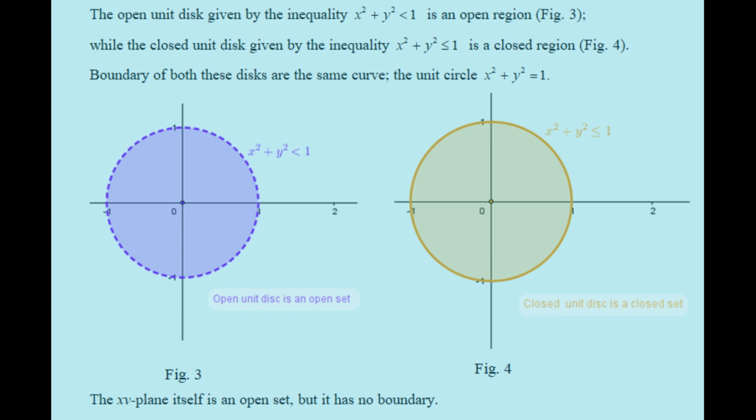The open unit disk given by the inequality x² + y² < 1 is an open region, while the closed unit disk given by the inequality x² + y² ≤ 1 is a closed region. Boundary of both these disks are the same curve, the unit circle x² + y² = 1. The plane itself is an open set, but it has no boundary.